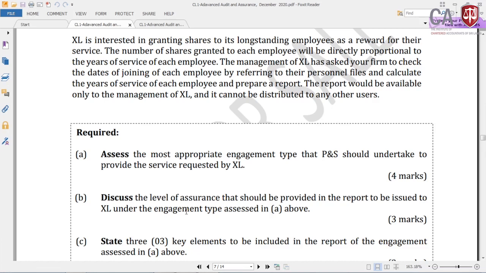I told you in some other webinars as well, you have to have a very clear-cut diagram for any question that you are going to do on assurance services. This diagram which I gave some time back in the webinar, you should remember. It will help you to avoid misunderstanding or a wrong conclusion about the assurance engagement. I can't draw a full diagram, but I will try to draw it to a certain level.